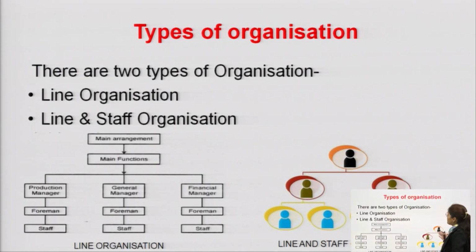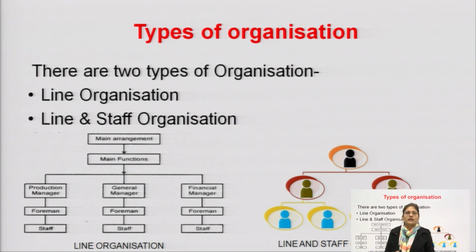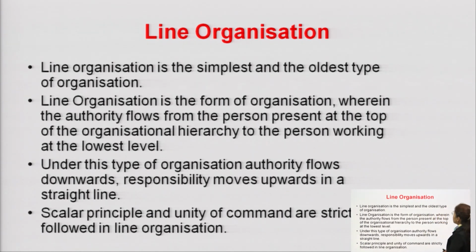Now the next slide is types of organization, right? There are two types of organization: line organization and line and staff organization. Line organization is the simplest and the oldest type of organization. It is the form of organization wherein the authority flows from the person at the top of the organization hierarchy to the person working at the lowest level. It is a type of structure where the concentration of authority is in one hand, or we can say that unity of command exists in this kind of organization.